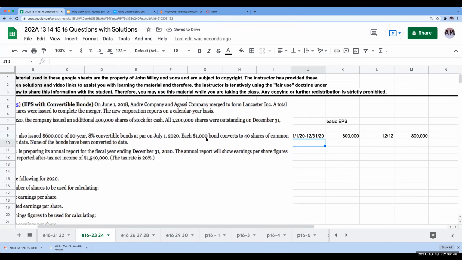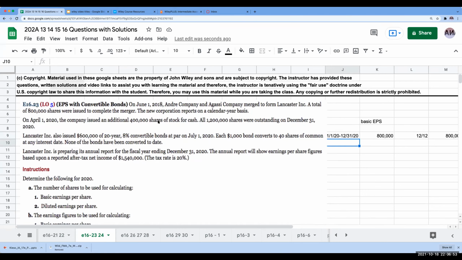Now, the company issued an additional 400,000 shares of stock, all for cash, and this was on April 1st. So no fooling here. So this is 400,000 shares. But these 400,000 shares are not the same as these 800,000, as these were only outstanding for 9/12, right?